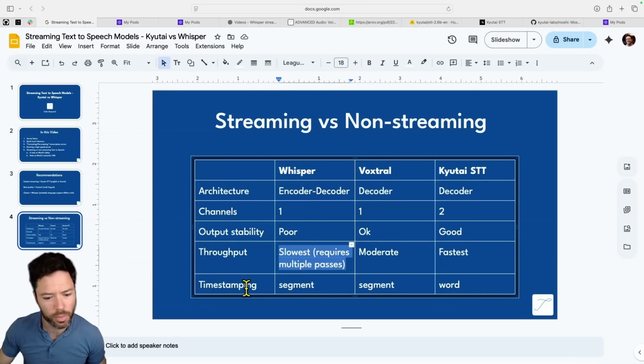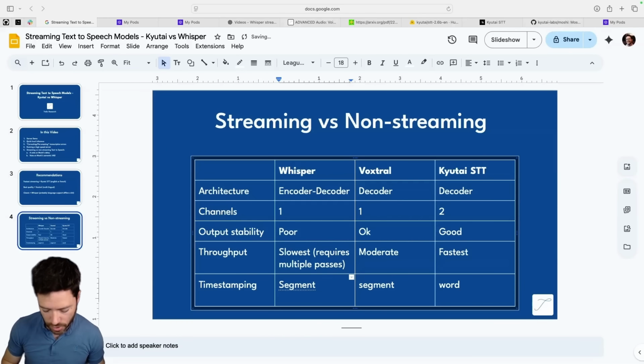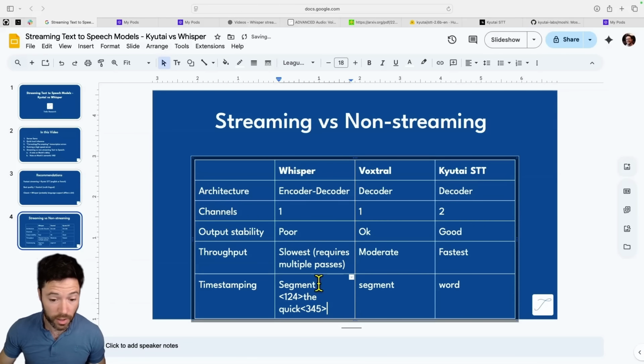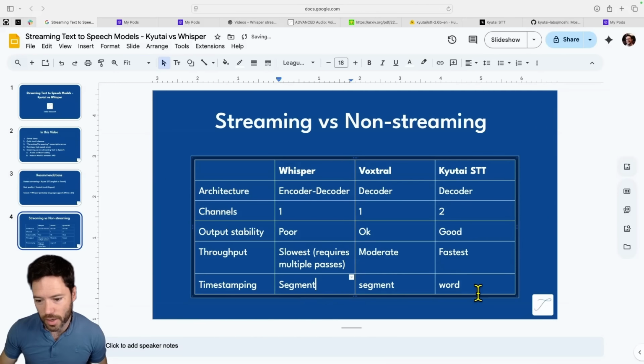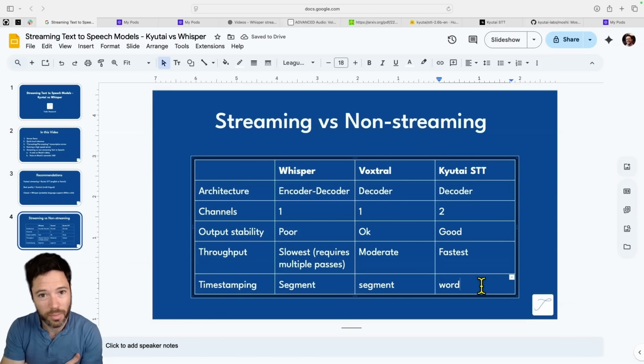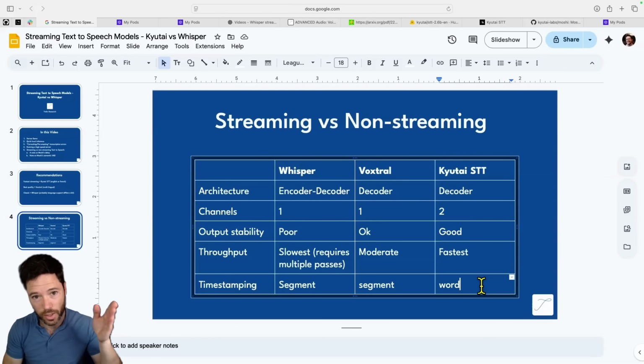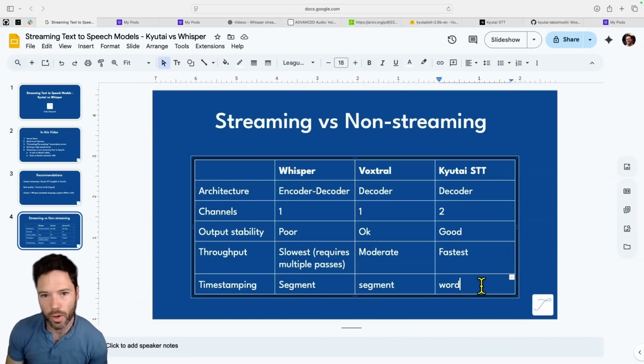There's one other point to mention, which is timestamping. Whisper trains for segment-based timestamping. It actually does that by putting in, it's not exactly like this, little tokens for the number of seconds or milliseconds. So it'll have "the quick", and then it'll put in another timestamp here. So Whisper literally puts in timestamps for segments. By comparison, Kyutai does not do that because you already know the timestamping. You know that every word corresponds to the audio that's either half a second or 2 seconds before. So you automatically get timestamping for free in that case.